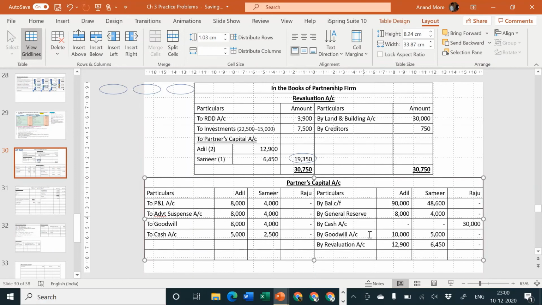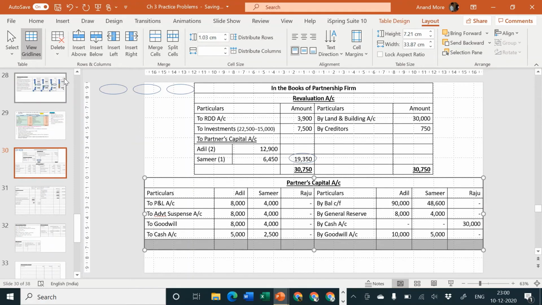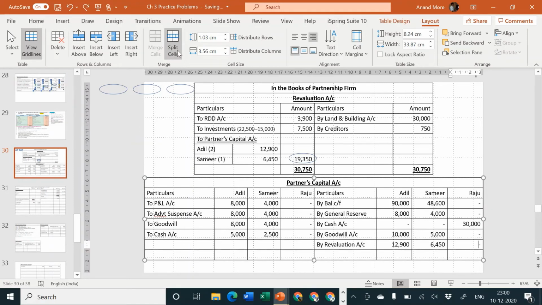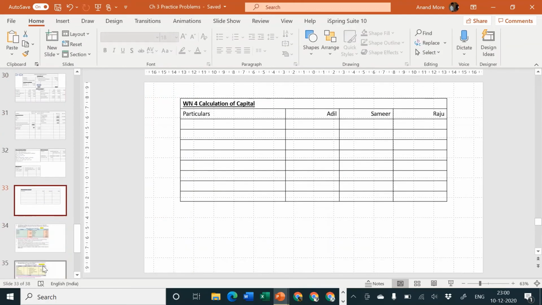Very good. And yes, one line I'm going to insert here, so if there is any additional capital brought in, that can be shown by me. Insert below. Now what should we do? We should go for our working note number 4. Working note number 4 talks about adjustment of partner's capital.